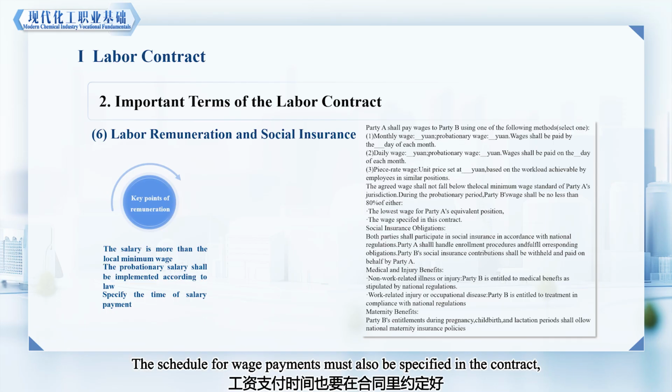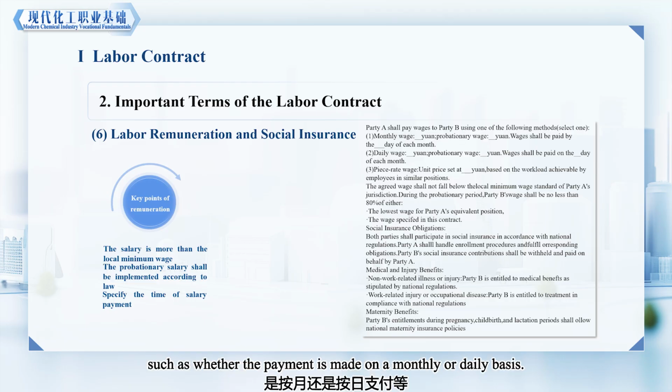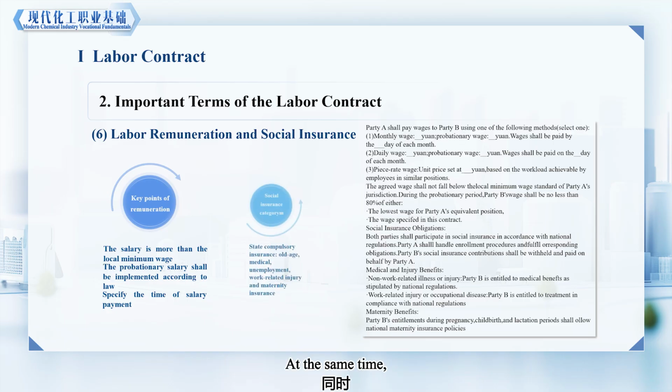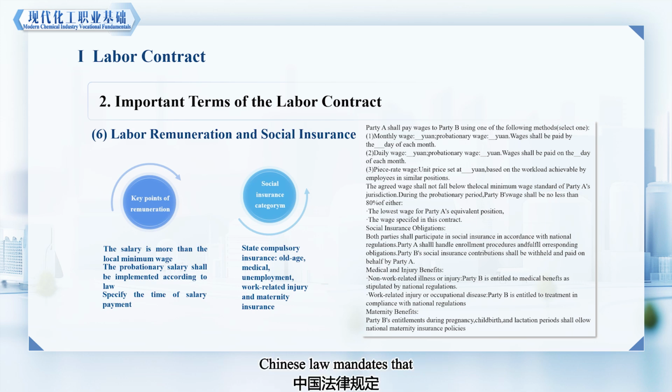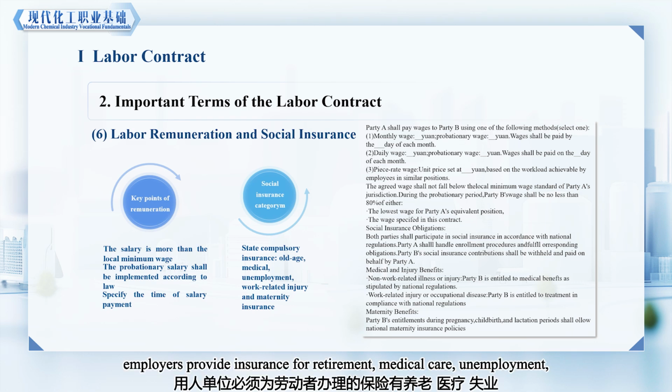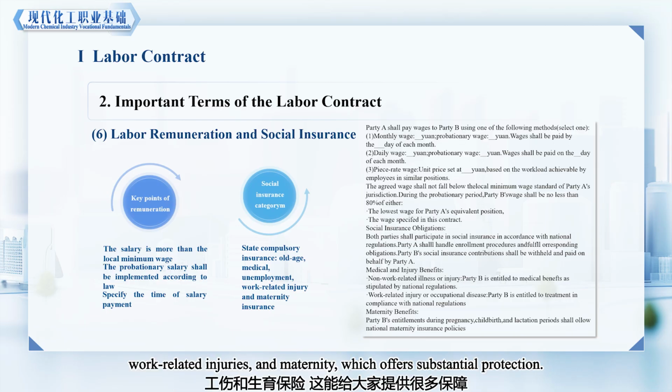The schedule for wage payments must also be specified in the contract, such as whether the payment is made on a monthly or daily basis. At the same time, the employer must arrange social insurance for employees. In accordance with national regulations, Chinese law mandates that employers provide insurance for retirement, medical care, unemployment, work-related injuries, and maternity, which offers substantial protection.